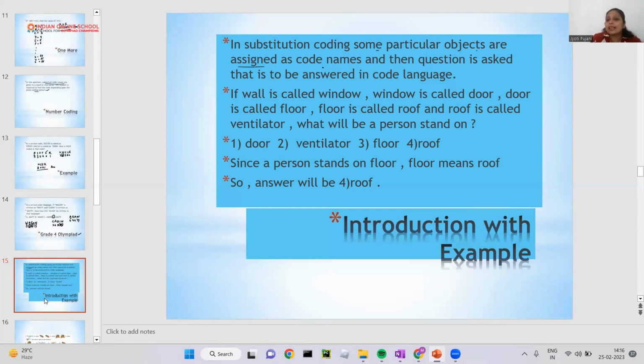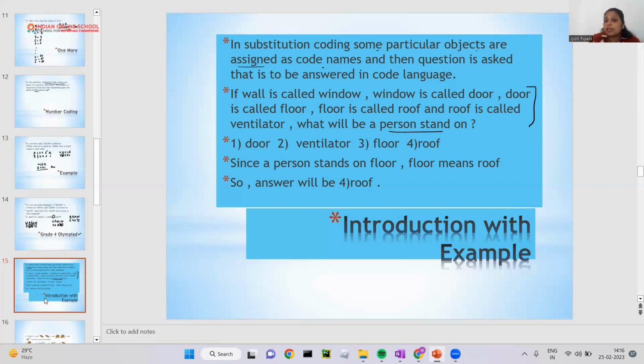Let me give you an example. If wall is called window, window is called door, door is called floor, floor is called roof, and roof is called ventilator, what will a person stand on? Where can a person stand? Obviously, a person can stand on the floor.